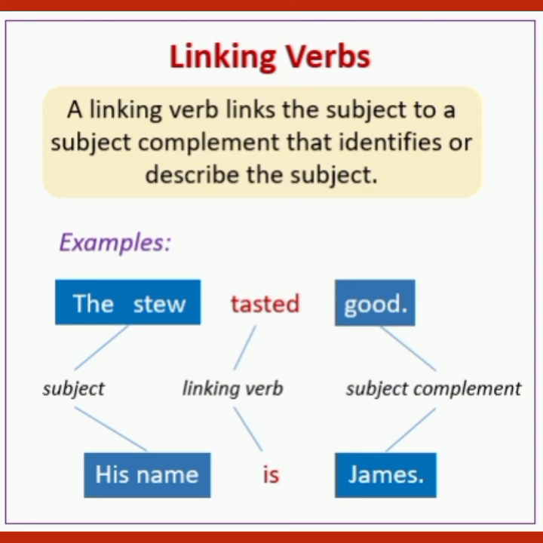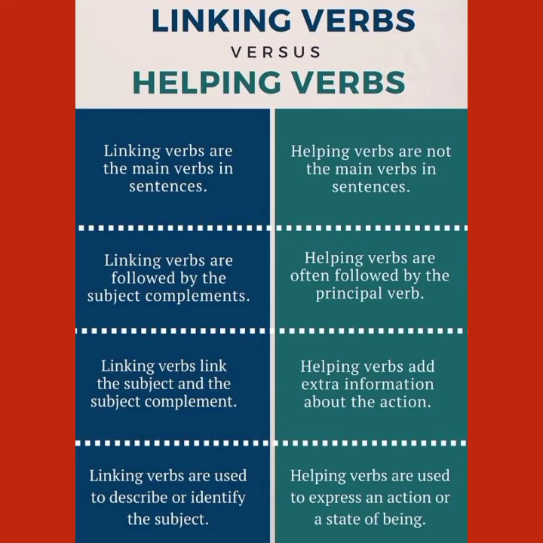Now let's see linking verb versus helping verb to clear the concept. Linking verbs are the main verbs in sentences, whereas helping verbs are not the main verbs in the sentences. Linking verbs are followed by the subject complements, whereas helping verbs are often followed by the principal verb.